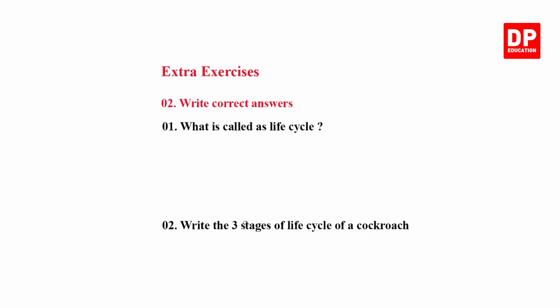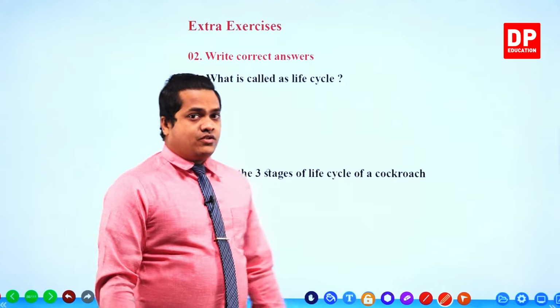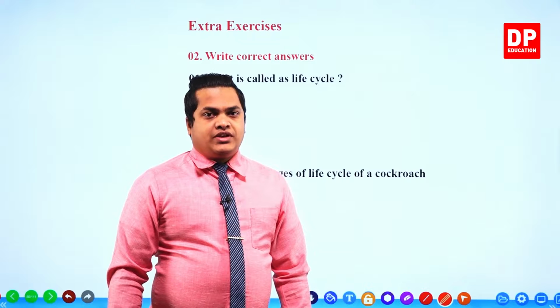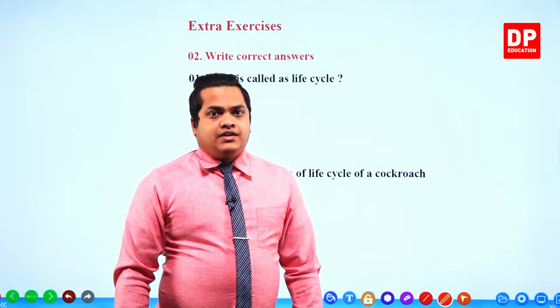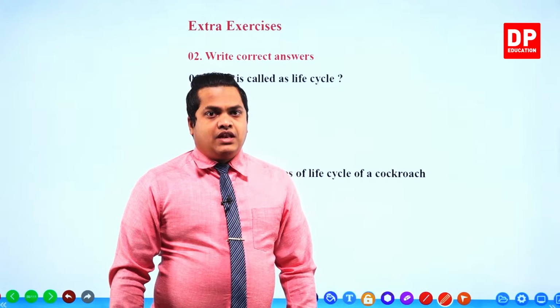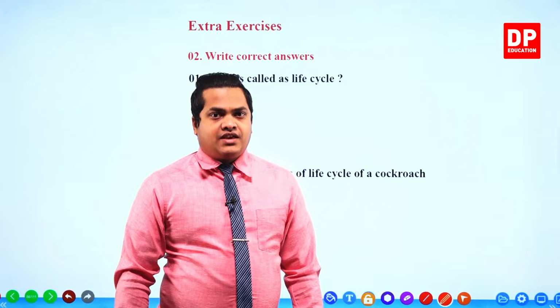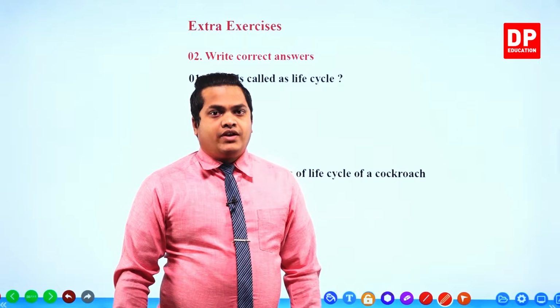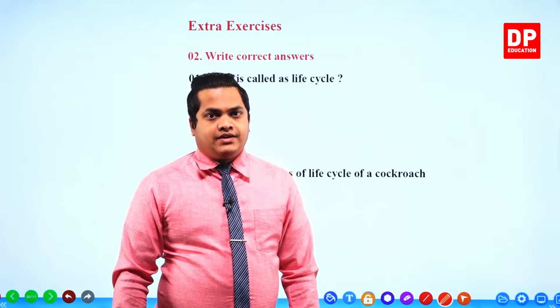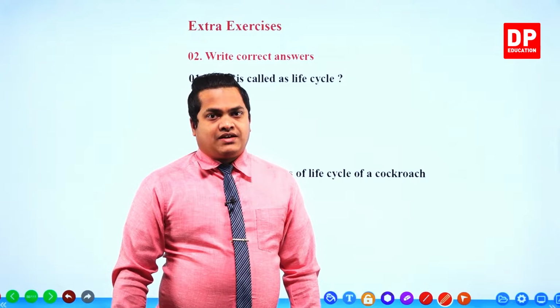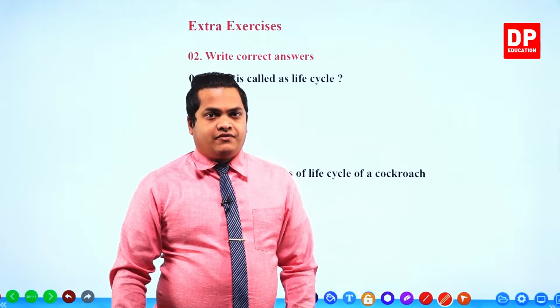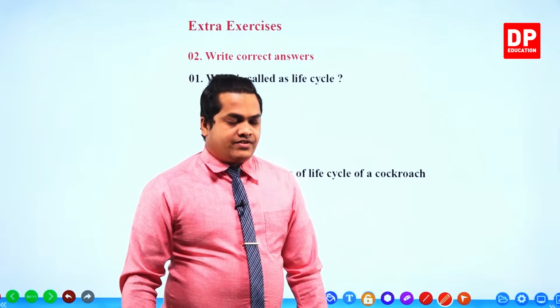What is called as life cycle? So, you know that life cycle means different stages of life, right? Different stages of life of an organism. It is the way of passing different stages of life of an organism. So we can write the answer.